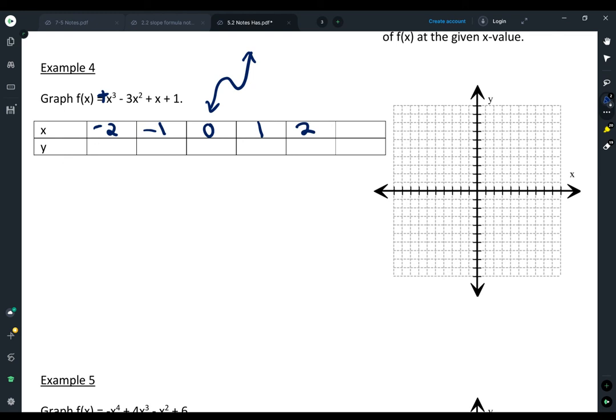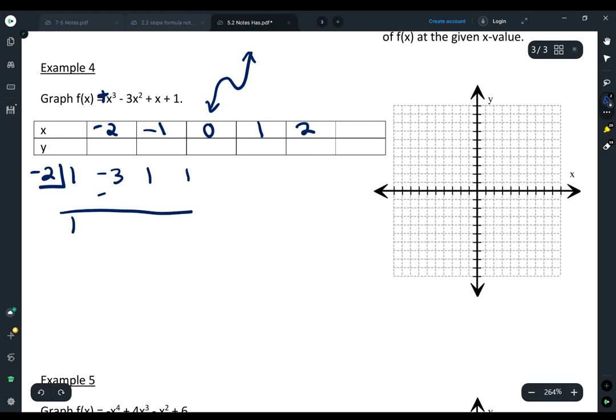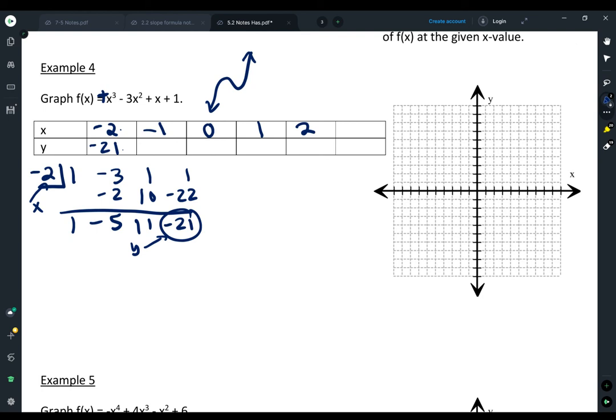So when I start out and substitute -2 into this function, I'm going to use synthetic. My coefficients are 1, -3, 1, 1. So let's go through and do this. I would recommend pausing the video and maybe trying a few of these values yourself and then running through mine and checking. So when my x is -2, my y is -21. Remember, it's that number at the end. This is my x right here. This is my y right here. And this is like an ordered pair, my input and my output.